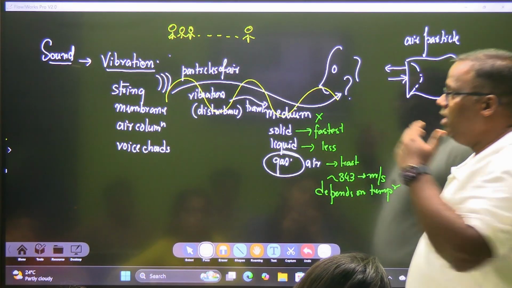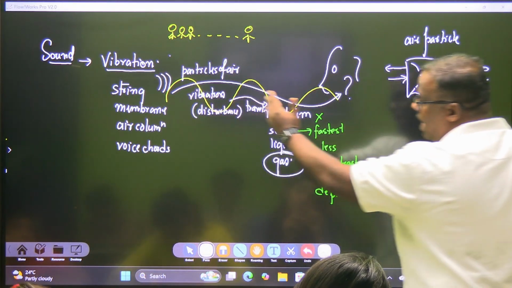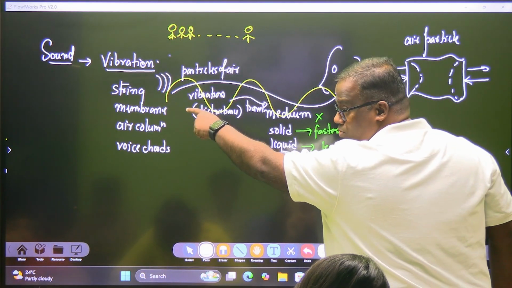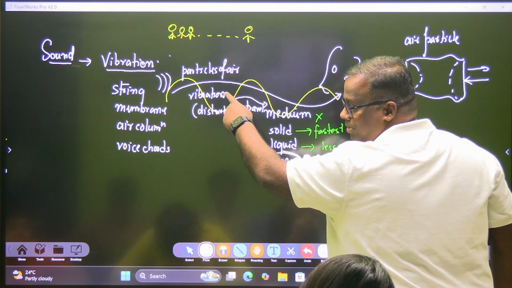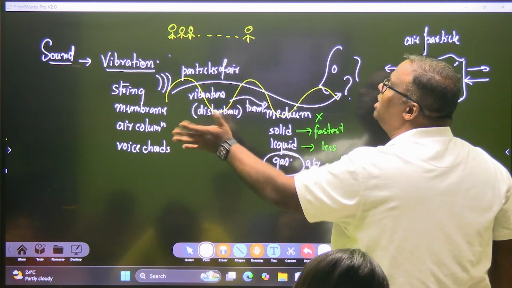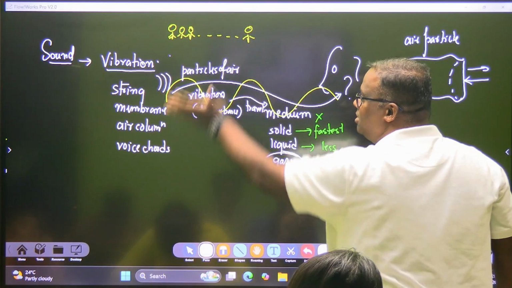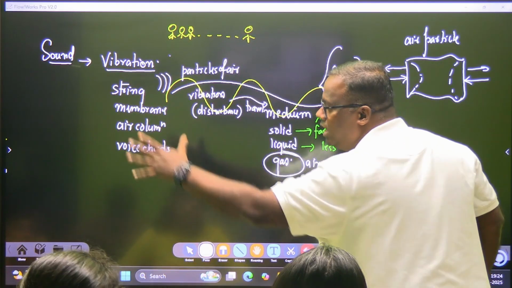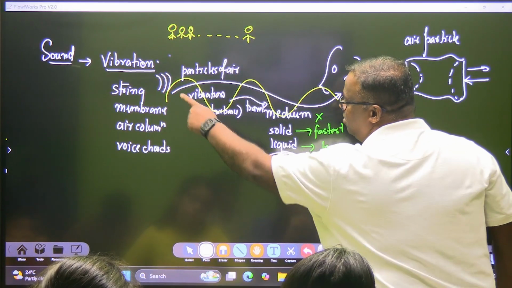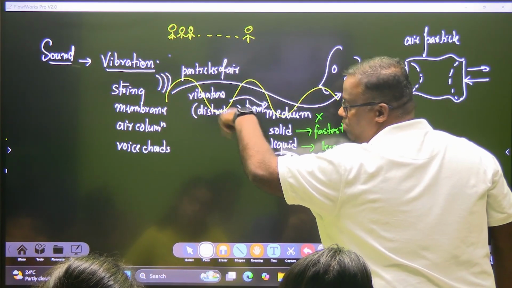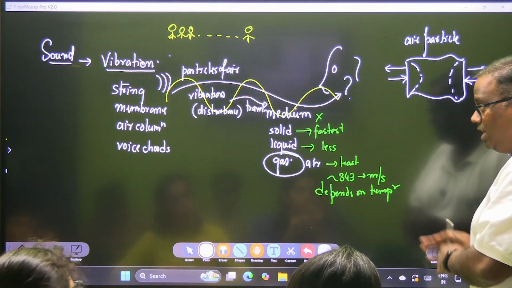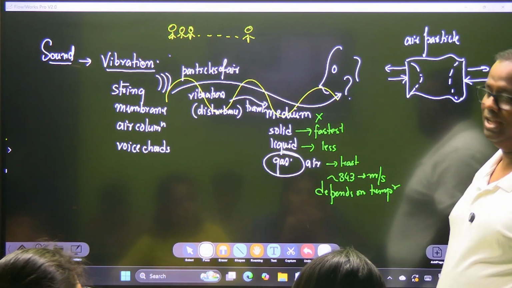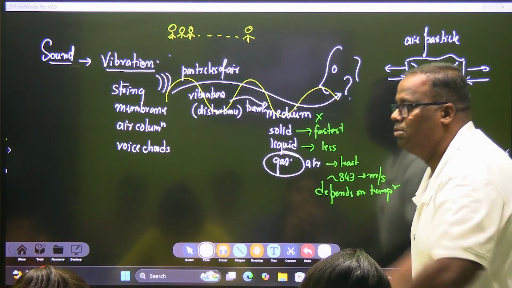So whenever we draw a wave, this is at one instance of time. In the next instance of time, the crest will not be here. The crest will be here, and the trough will be here. Imagine a Mexican wave in a stadium. The same person is standing up and sitting down. So it's not that every time. This was a picture taken at a time t. In the immediate next instant, this will be on a trough, this will be on a crest, this on a trough, this on a crest. That is why you see the waves moving back and forth, and it appears as if the water is coming up to your leg.